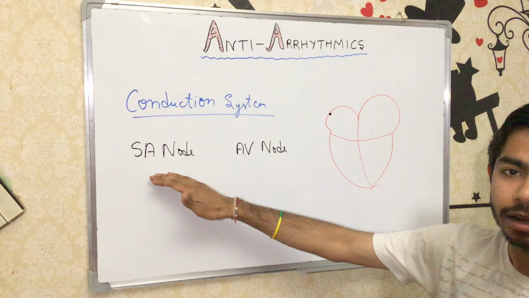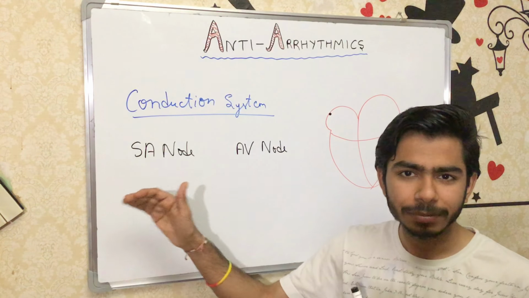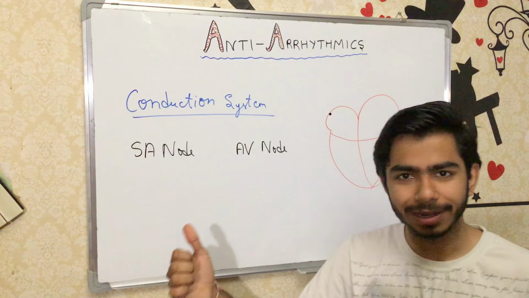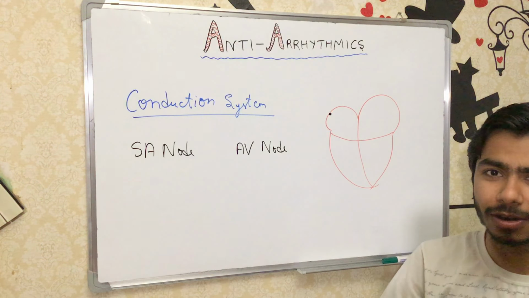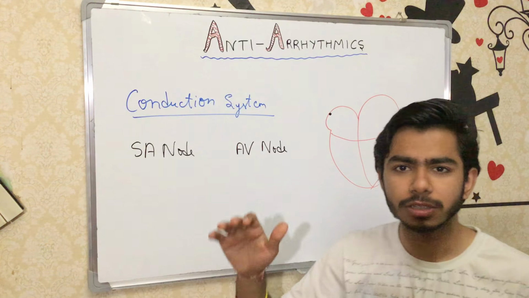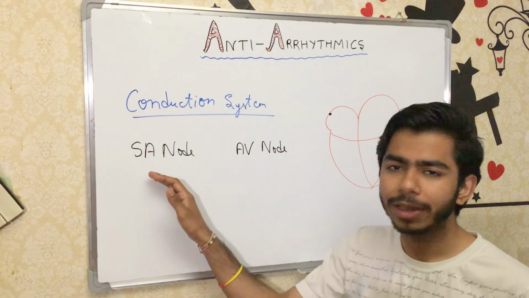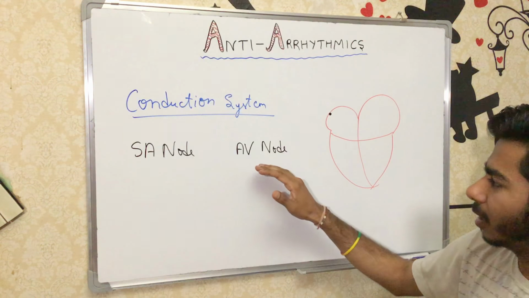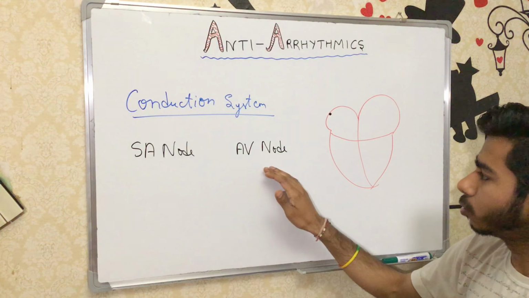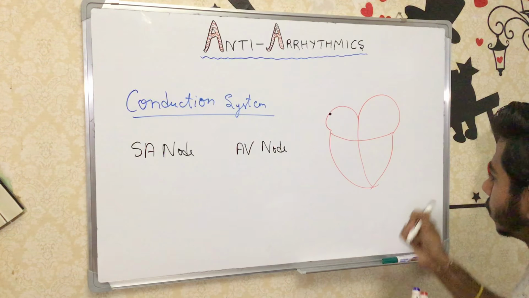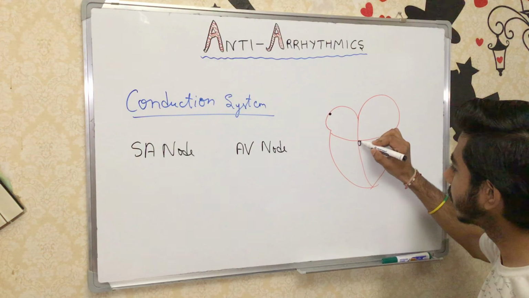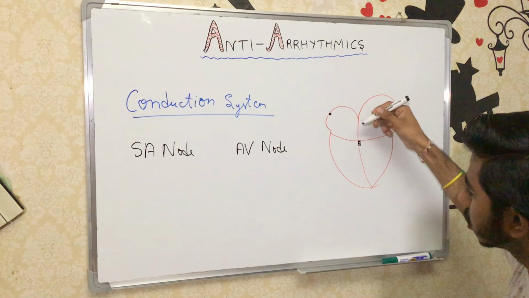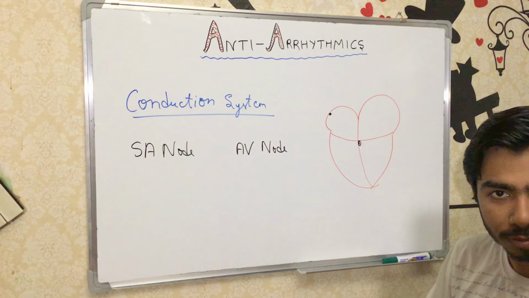The SA node is continuously generating the electrical impulses physiologically, I'm talking about, not pathologically. We will talk about that later, but right now, physiologically, the SA node is usually firing at the rate of 60 beats per minute. Then the electrical impulses go through the AV node. Here should be our AV node, for example. The AV node will pass these electrical impulses from the atria into the ventricles.